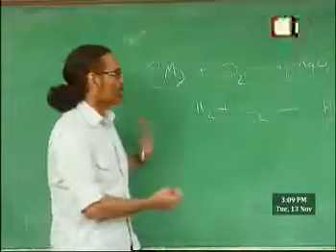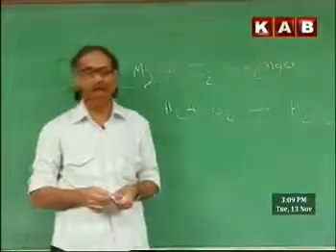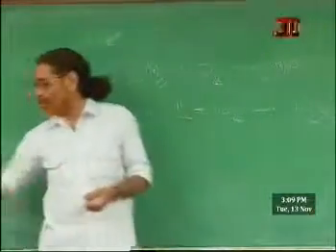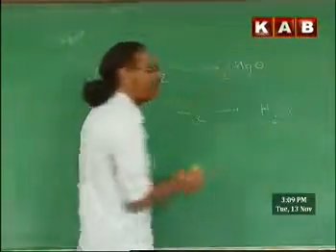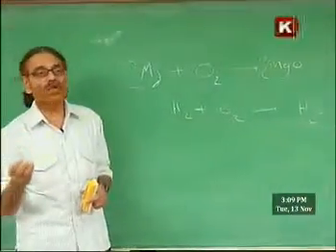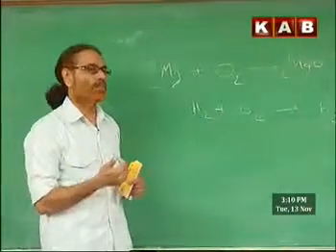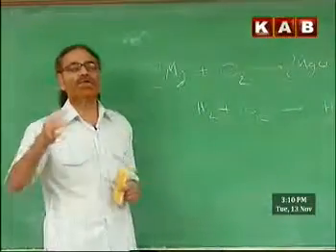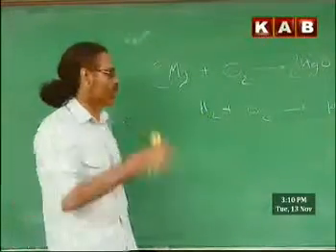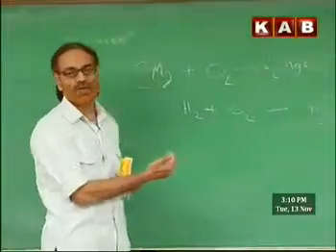For example, if anybody puts 2 here, it looks like balancing, but we should not say that it is balancing, because balancing should not alter the substance. It is the reaction we are talking about: element hydrogen and element oxygen combine to form water. So it should represent exactly those only. That's why we call it a symbolic representation of the chemical reaction. So hydrogen element and oxygen element combining to give water should be reflected there.